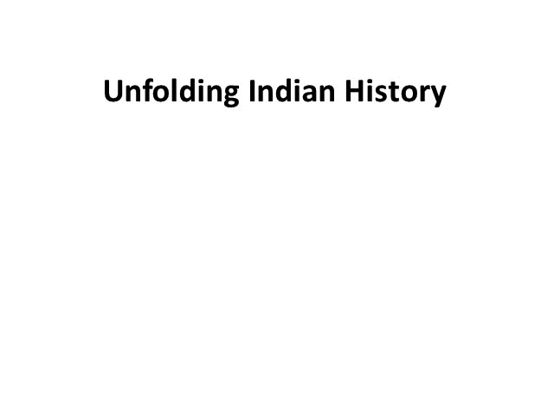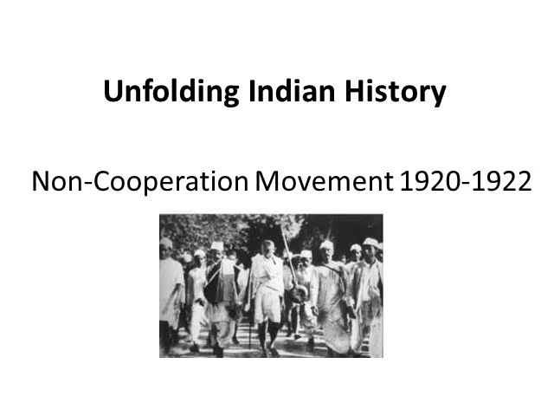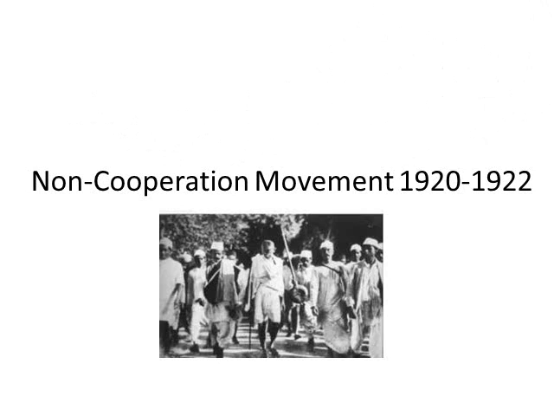Hi, this is our next lesson on unfolding Indian history, and today we're going to cover the non-cooperation movement, which happened between 1920 to 1922. By the end of this video, I will try to cover all the aspects of the non-cooperation movement, and you will get to know when it happened, how it happened, who all were part of it, and what led to the non-cooperation movement.